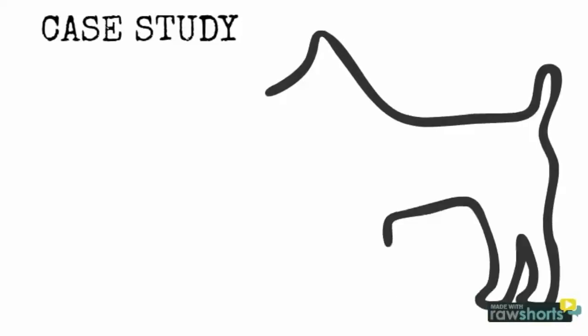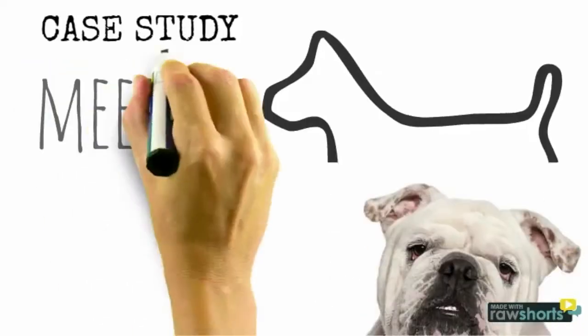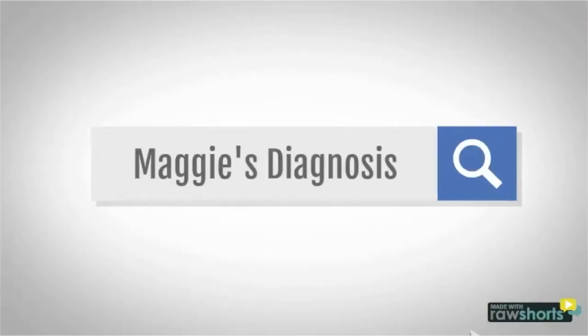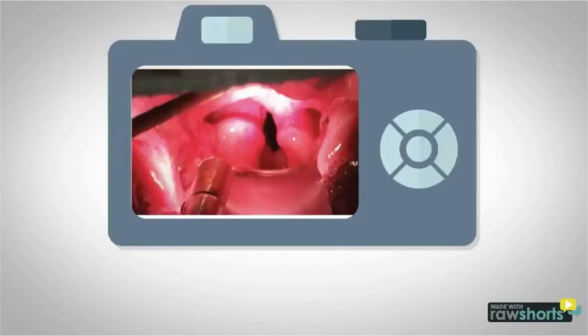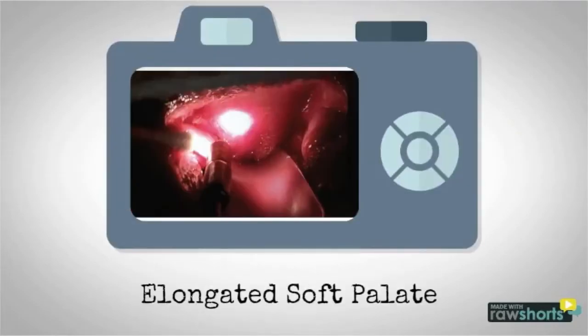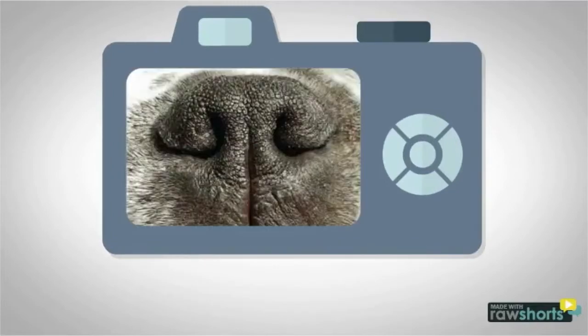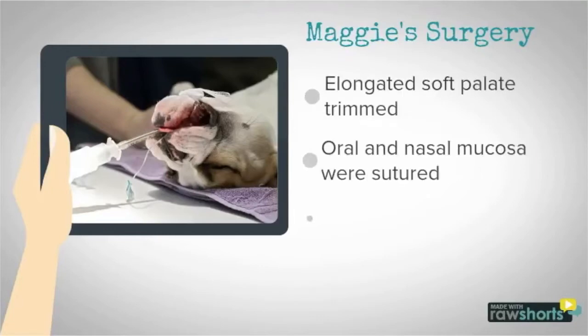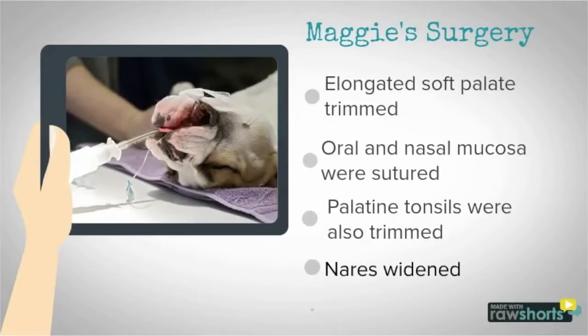Now let's look at a case study. Maggie is an 8-year-old English Bulldog and has had a history of noisy breathing. After many vet visits, Maggie was diagnosed with having inverted laryngeal saccules, an elongated soft palate, and stenotic nares. Maggie's surgery consisted of trimming of her elongated soft palate, widening of her nares, and removal of tissue from her nasal ring, as well as much more.